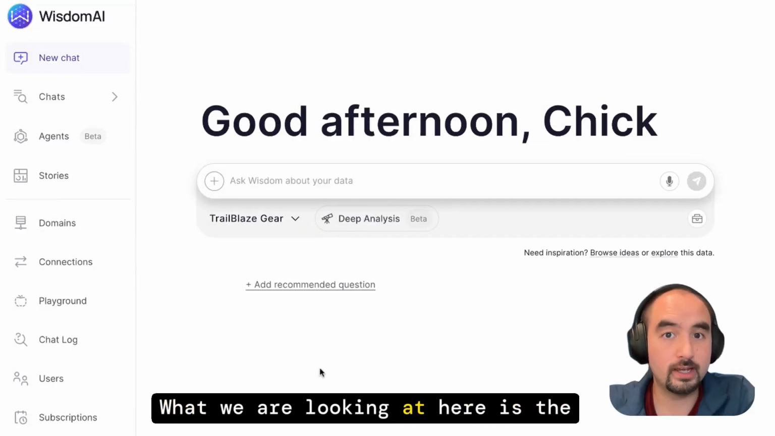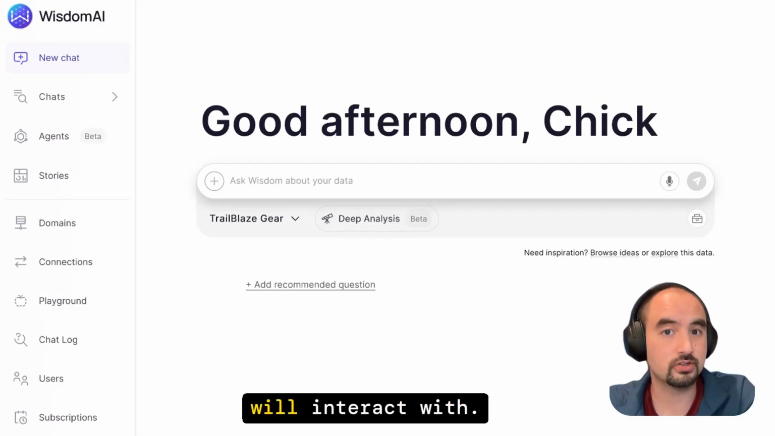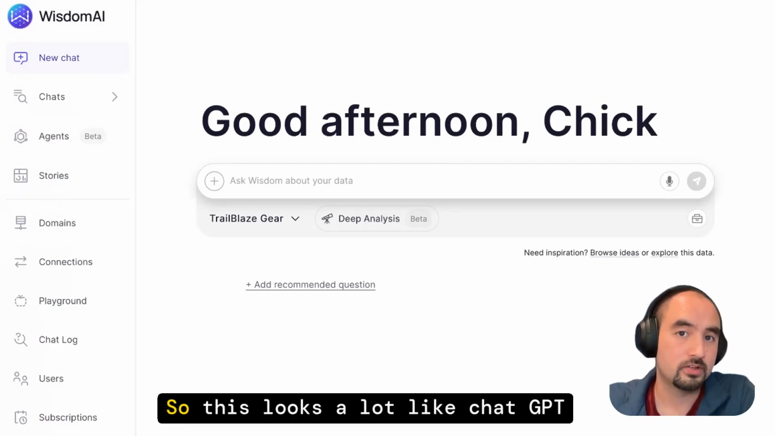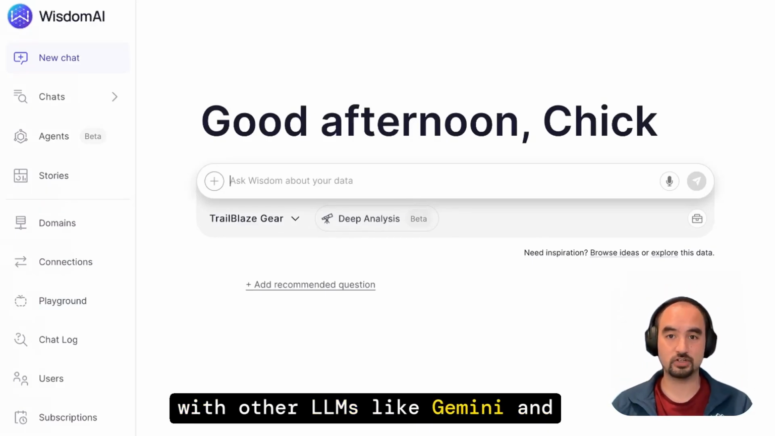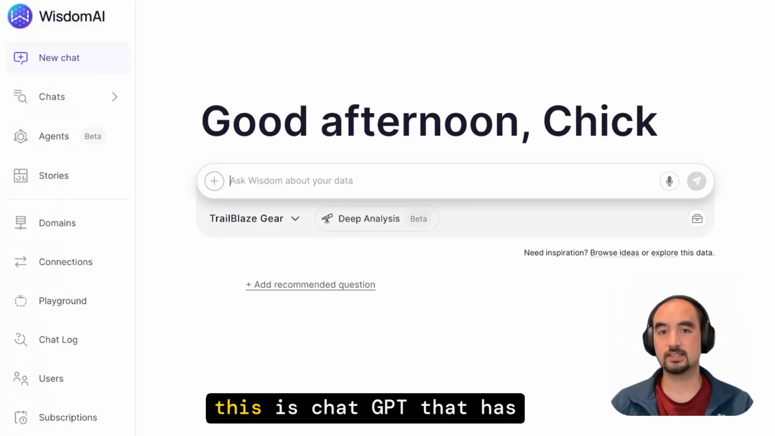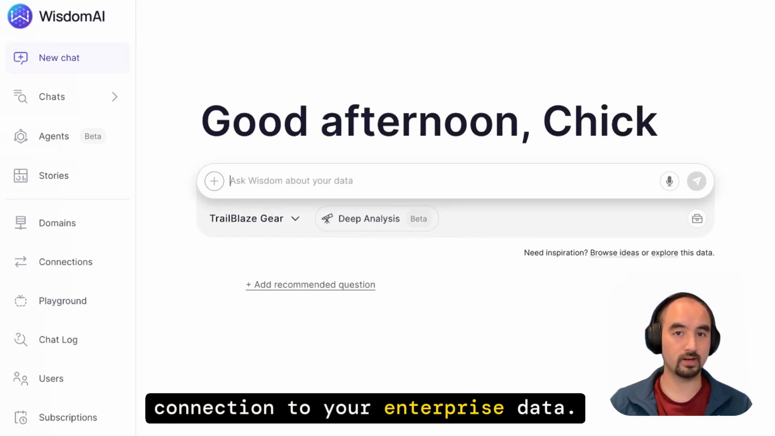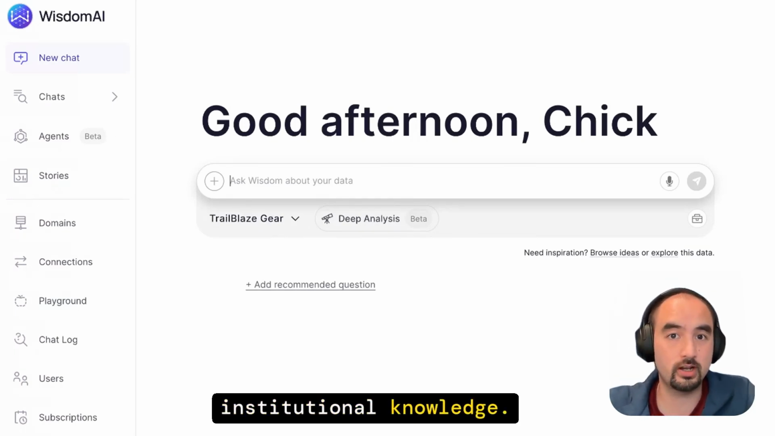What we are looking at here is the main chat interface that your users will interact with. So this looks a lot like ChatGPT and a lot of other chat interfaces with other LLMs like Gemini and Grok, for example. But think of the difference here as this is ChatGPT that has connection to your enterprise data as well as all of the context and institutional knowledge.